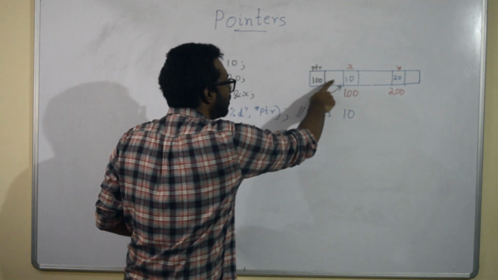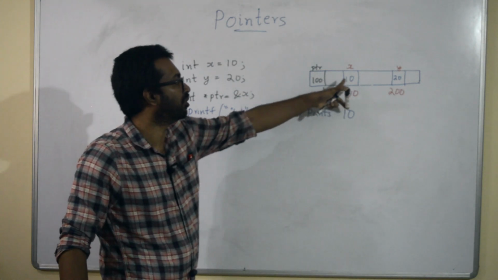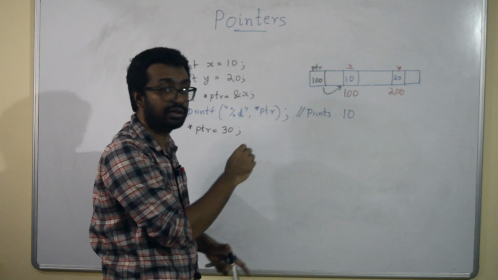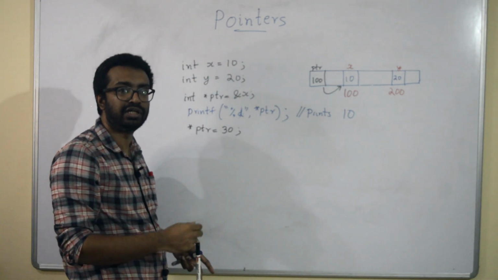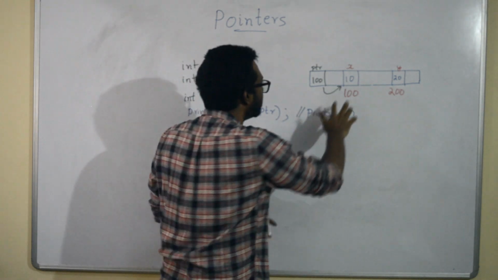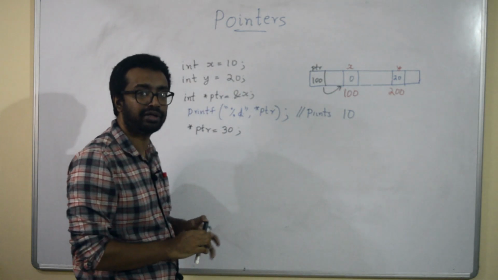Star ptr now points to x, and star ptr is 10. When you have star ptr is equal to 30, basically x becomes 30.